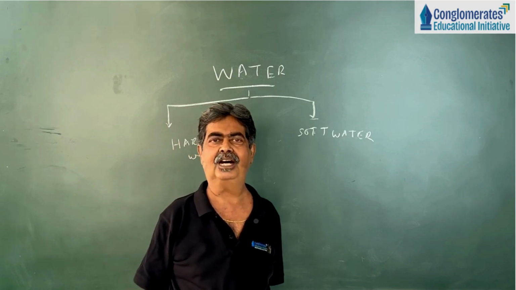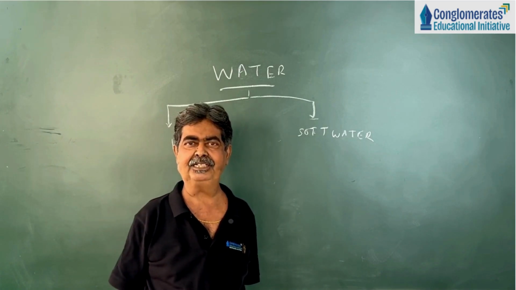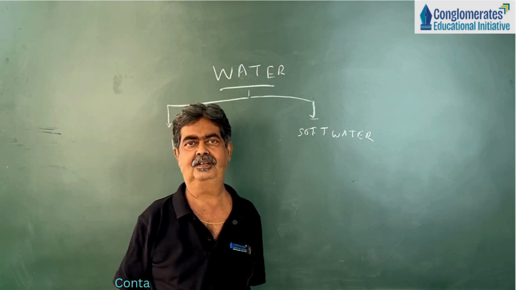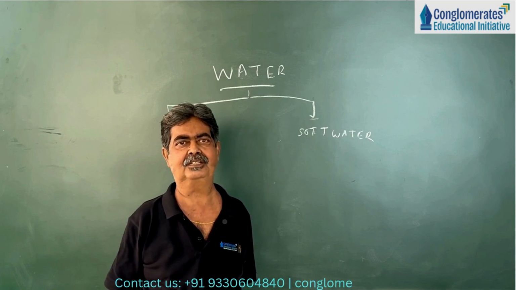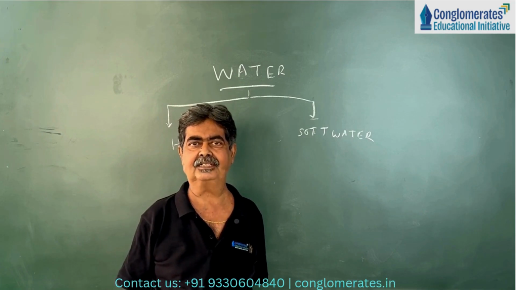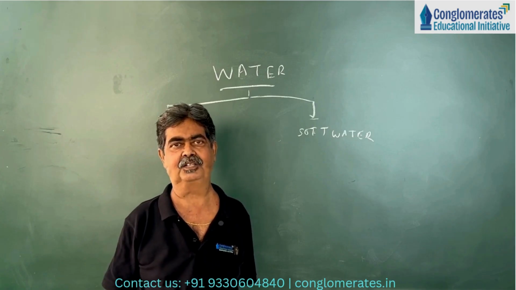Now, what is hard water? Water which, when agitated with soap solution, does not form lather or foam, is called hard water.